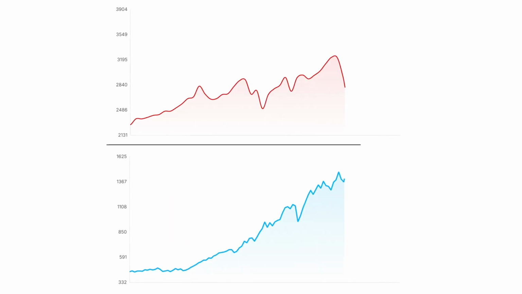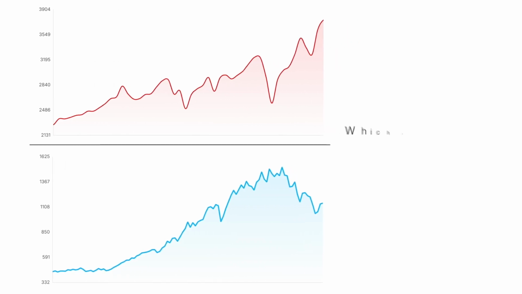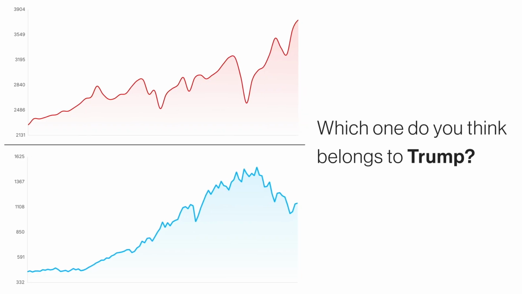Look at these two charts. One is Trump's and the other is from a historic president. Which one do you think belongs to Trump? Think like an investor and say in which one you would invest your money, the red one or the blue one. Numbers don't lie, but they can deceive you if you don't look at the context.